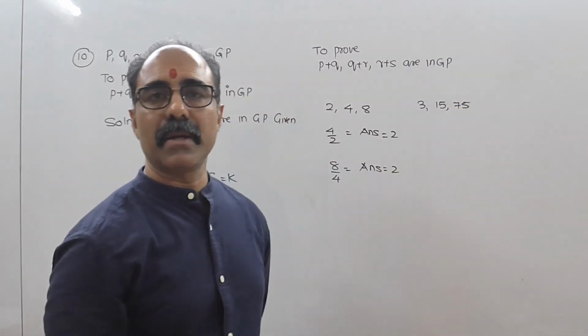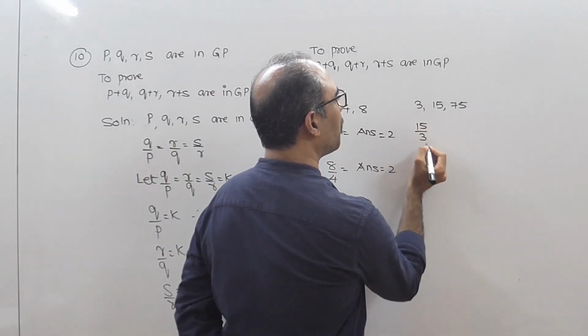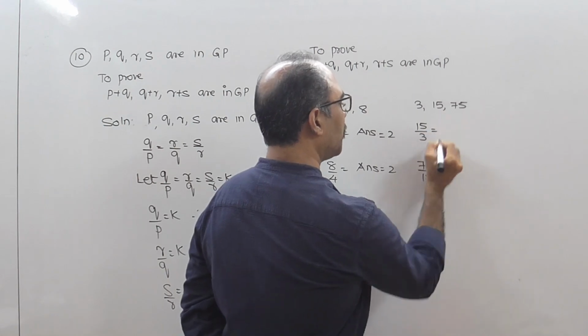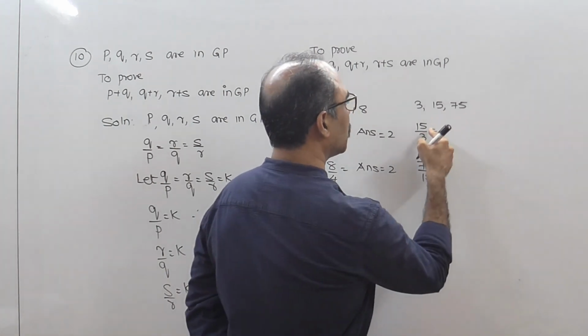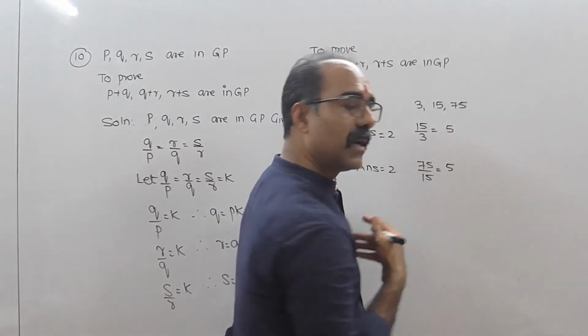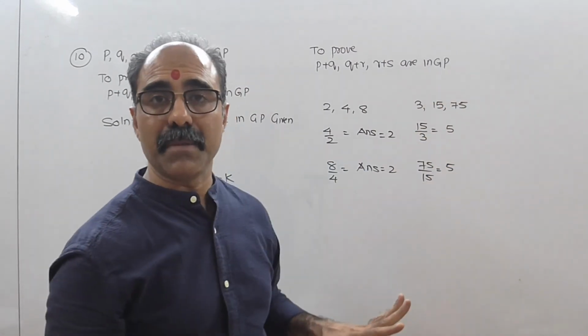I ask you whether they are in GP. First I will try 15 by 3, then 75 by 15, then compare both answers. So 15 by 3 will give me 5, 75 by 15 will give me 5. Then I will say that 3, 15 and 75 are in GP.